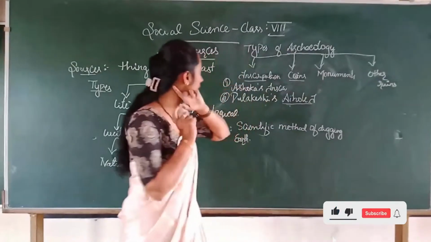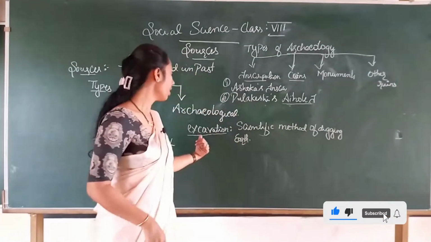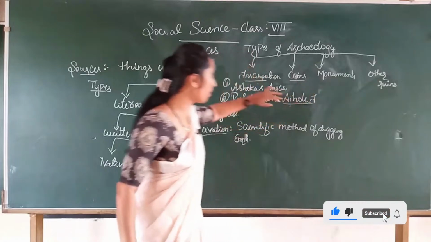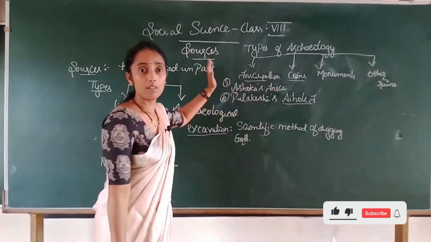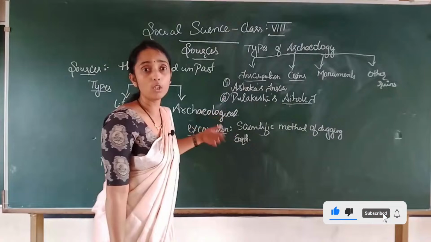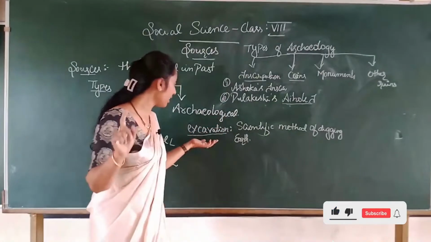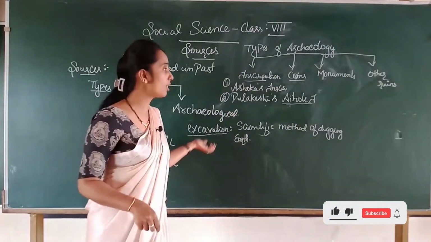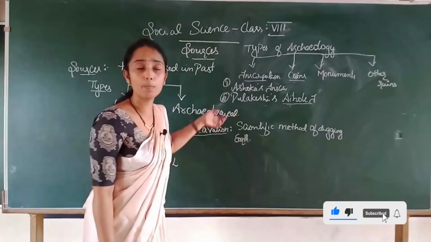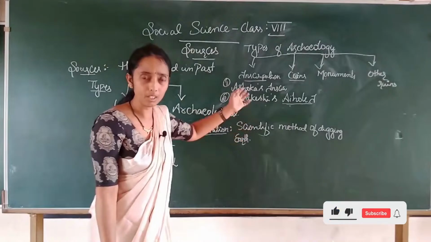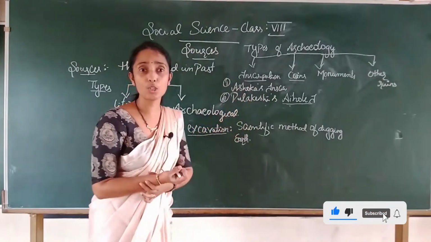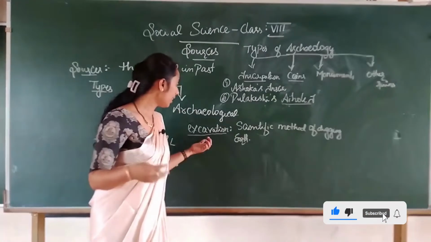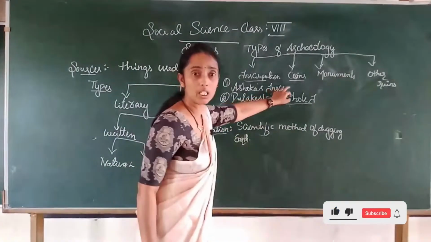Sources of archaeological. Children, here it has been told that excavation. You may ask how excavation is related to inscriptions, coins and monuments, because a few things are still being excavated, which were recently seen in Hampi. The excavation is still going on, because they lost many of the stupas. Stupas means it was like a pillar, and many hands of the statues have been found inside, and it is still going on to dig.